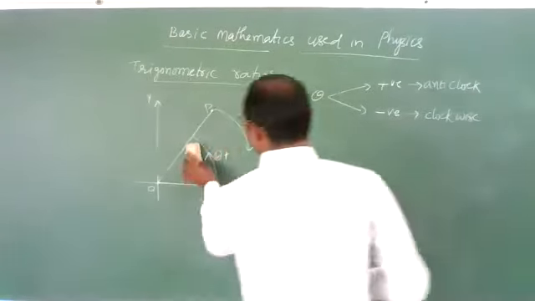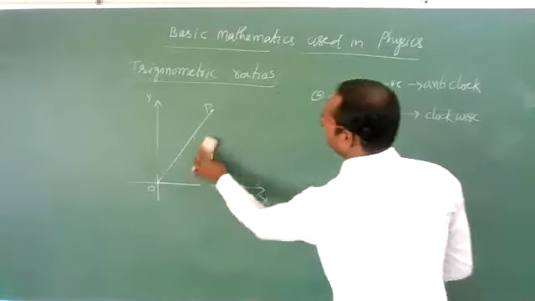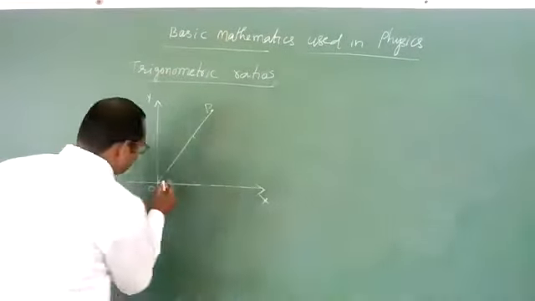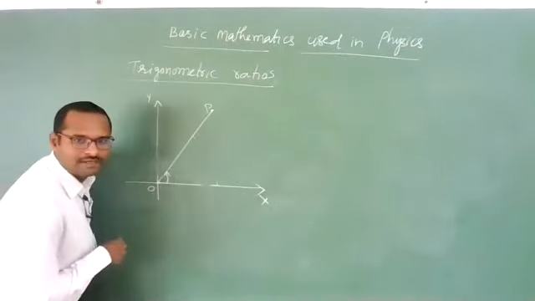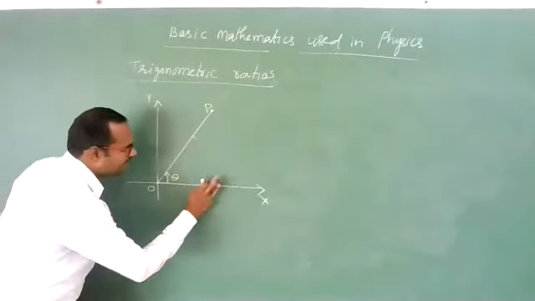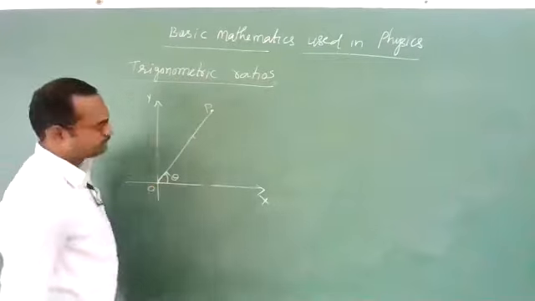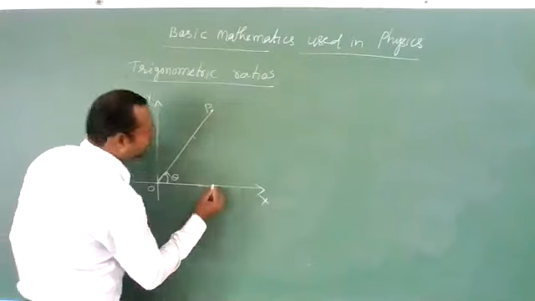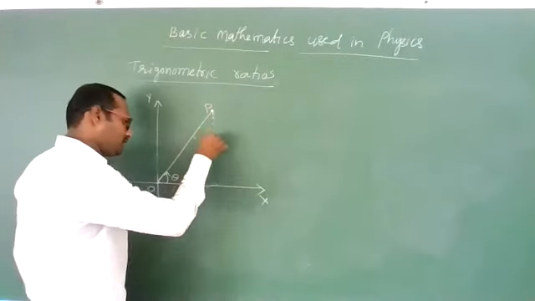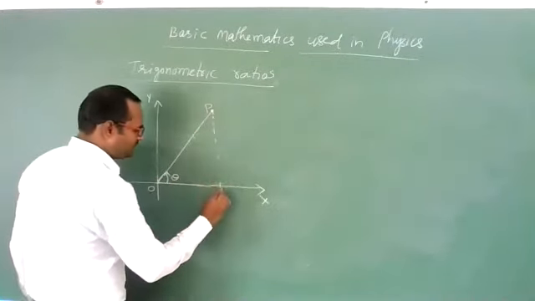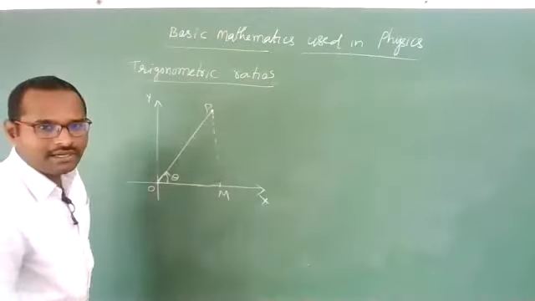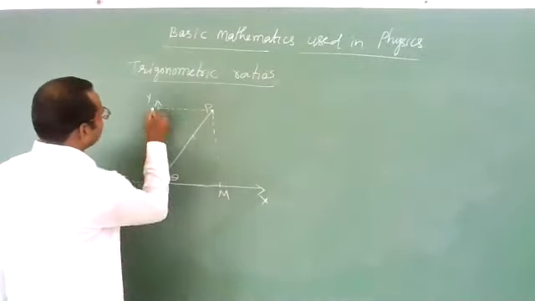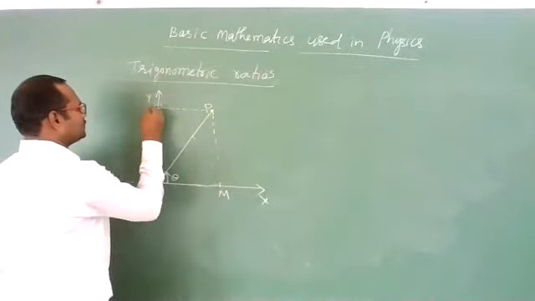Clear? Yes. Now, let us imagine one rotating vector OP is rotating in anti-clockwise sense, like this, with the arrow mark I am showing, so that it can make some angle theta at the origin. Now, draw a perpendicular from this point P to the x-axis. Let us call this point M. Similarly, drop one more perpendicular to the y-axis. Let us call this N. Okay, students? Yes.